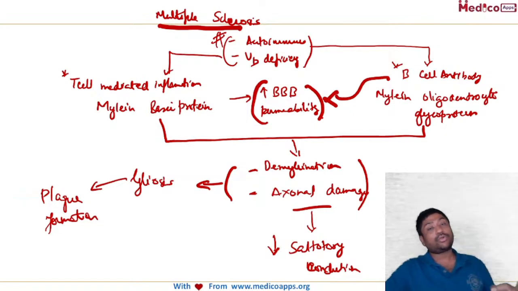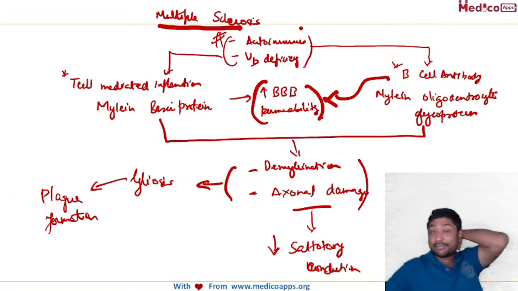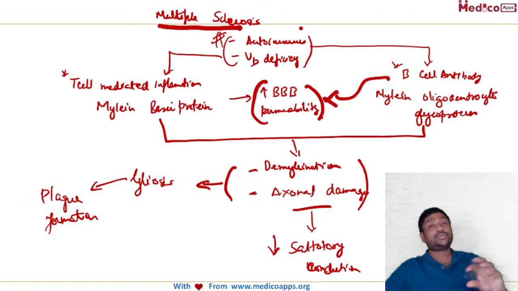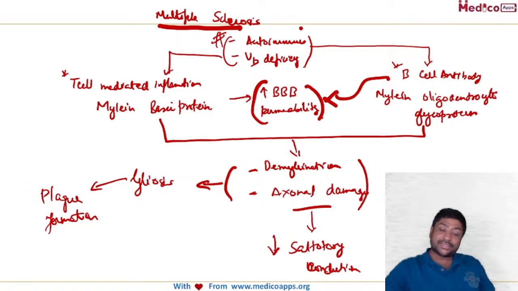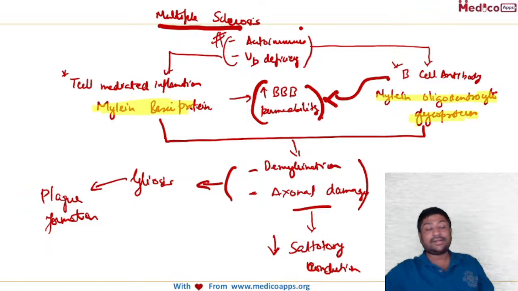So this is the pathogenesis of multiple sclerosis. Remember, it's an autoimmune demyelinating disorder, and in some cases vitamin D deficiency has been implicated. There is both T cell based inflammation and B cell antibody damage. The T cell inflammation is against the myelin basic protein, whereas B cell antibodies are against the myelin oligodendrocyte glycoprotein.